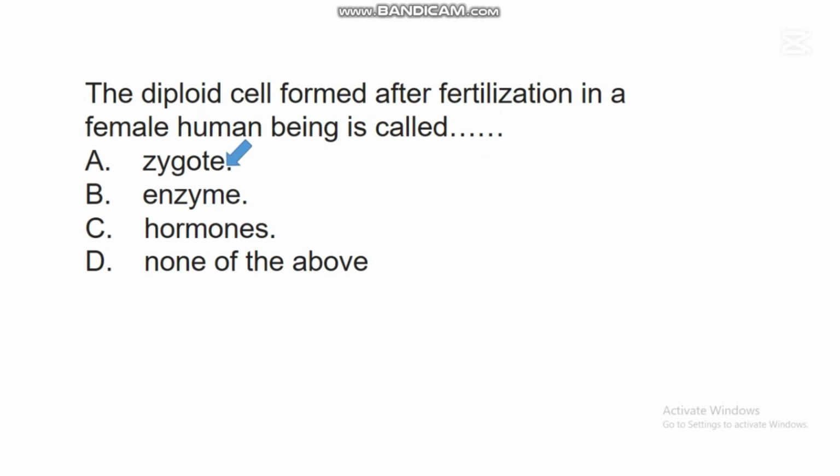This zygote is the diploid cell formed after fertilization in a female human being and other mammals. Studies have shown that the zygote is the product of fertilization. When the zygote undergoes certain developments, a fetus or a young animal or human being forms inside the body of a woman. So this zygote is a product of fertilization.